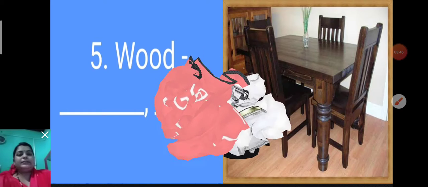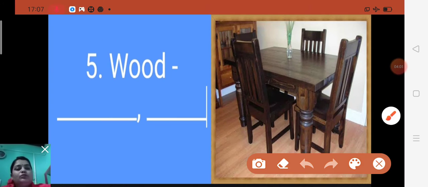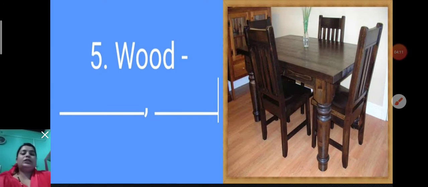Now next, wood, W-O-O-D. Wood used for construction work is commonly known as timber or lumber. You will write only two things made of wood. You can write bed, chair, or table. These all things are made of wood.